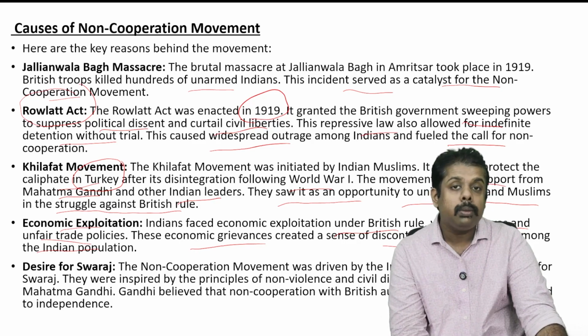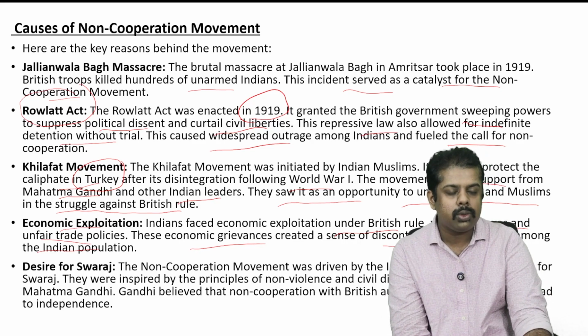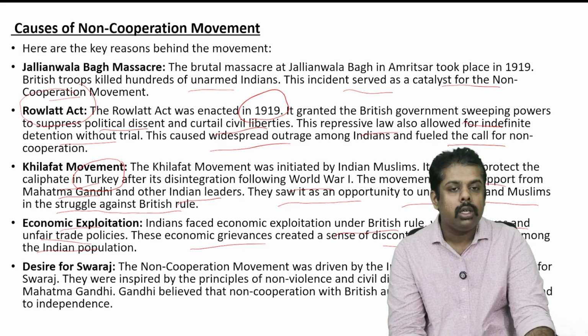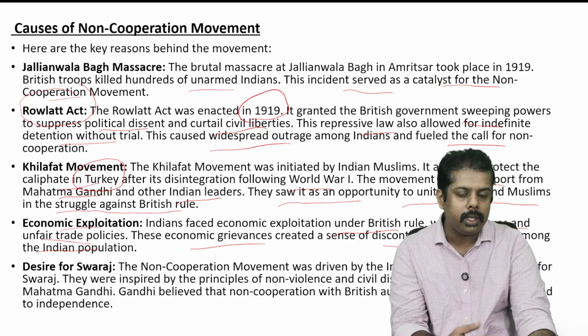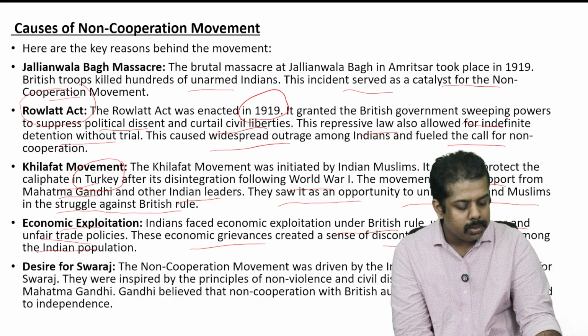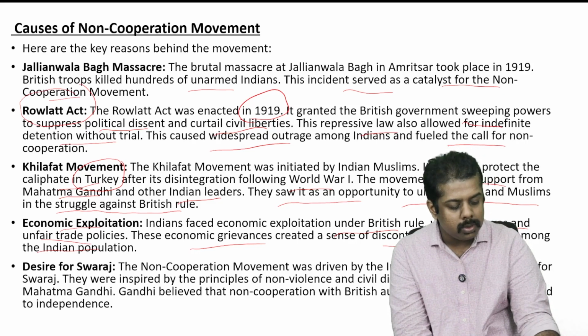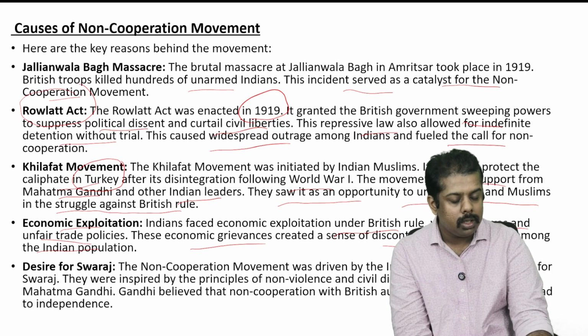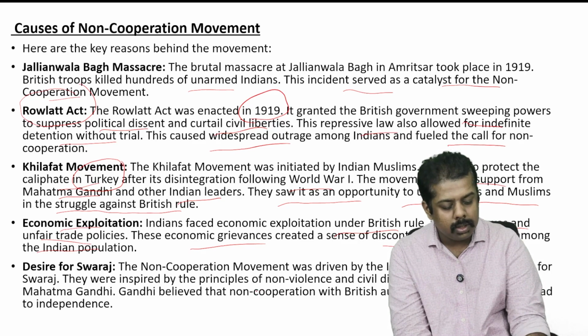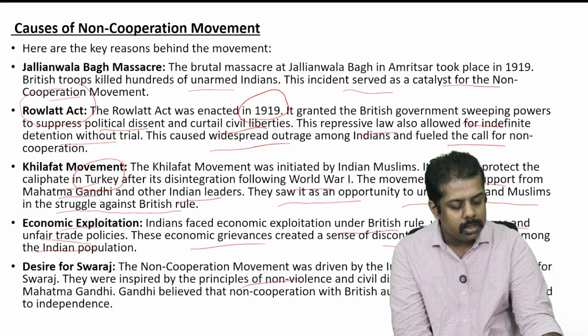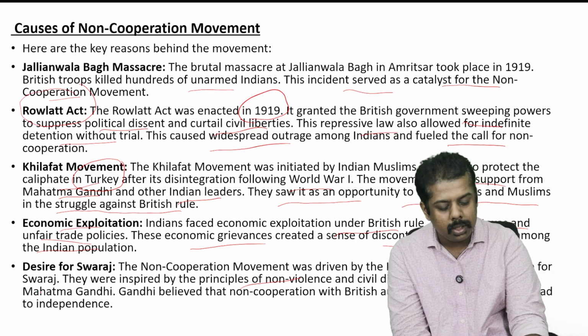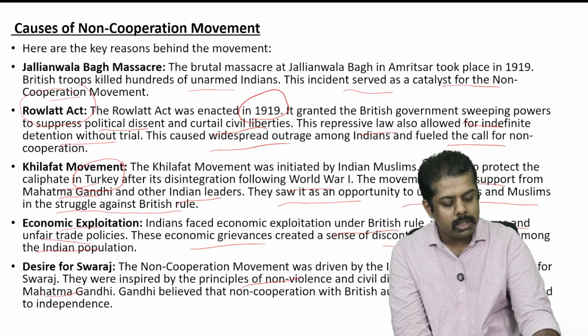The other point, as we can see, is the desire for Swaraj. Swaraj, as we know, was their agenda to get complete independence. So the non-cooperation movement was driven by the Indian people's strong desire for Swaraj. This was inspired by the principles of non-violence and civil disobedience advocated by Mahatma Gandhi. Gandhiji believed that non-cooperation with British authorities would eventually lead to independence.